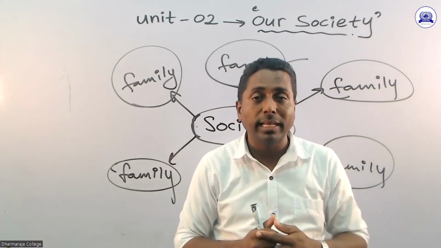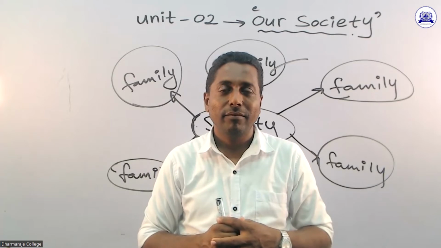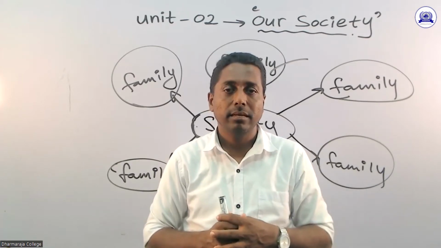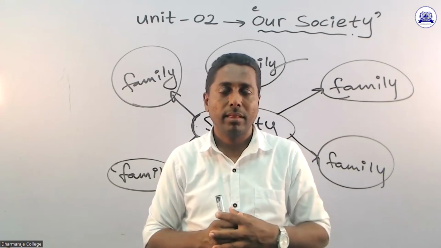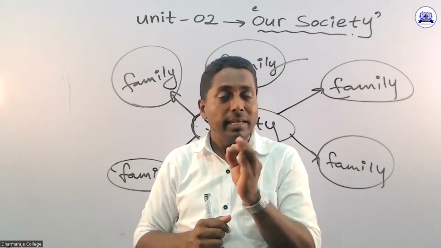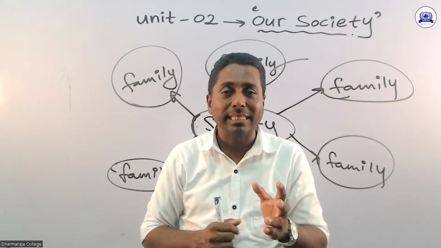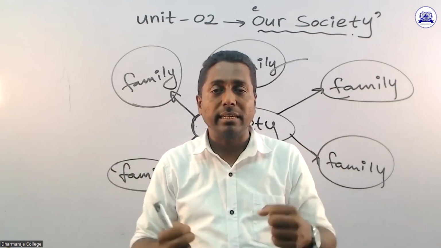When we are together, we are united. We have a society. We can face the challenges successfully. We can solve the problems easily because we have unity. Unity is the strength.